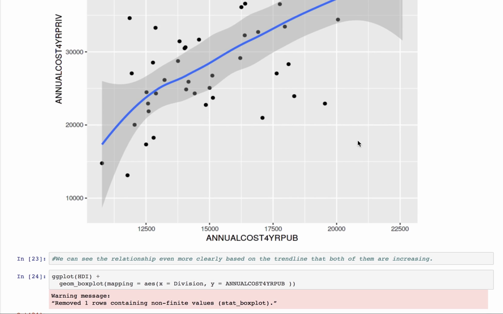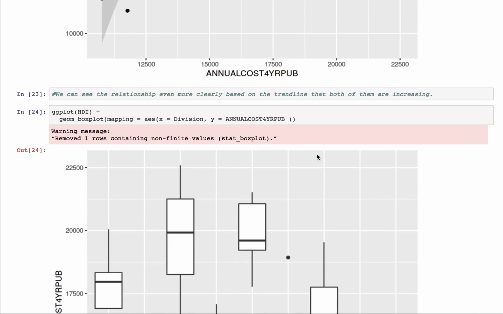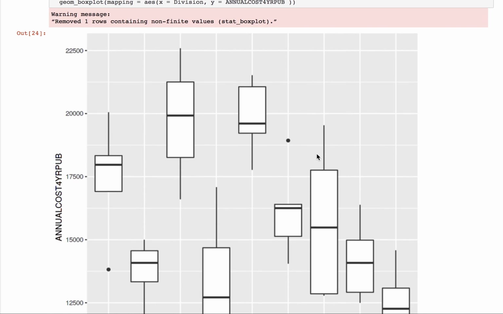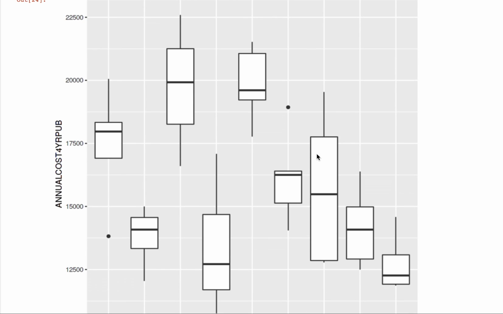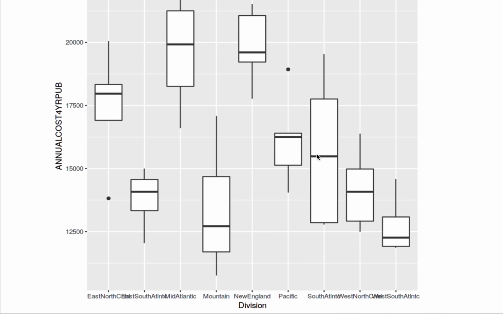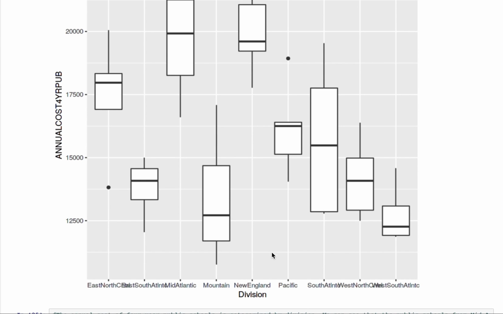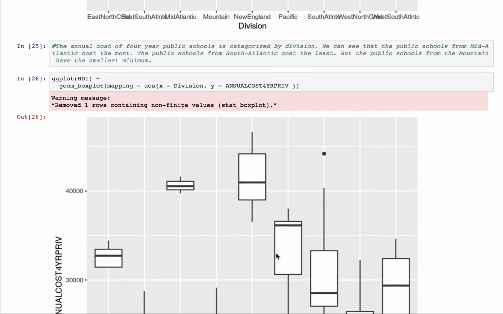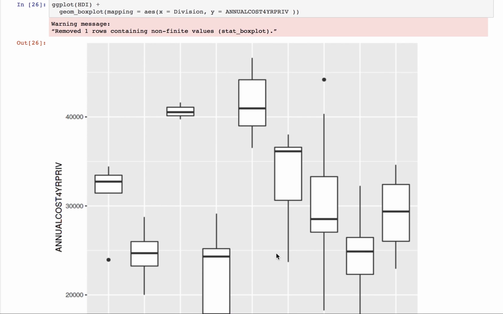And we think it's reasonable because we know that the school's tuition increases annually, so it should be going upward. And then for the following graph, we did a box plot for the annual cost of 4-year public schools. And from the box plot, we can see that the public schools from Mid-Atlantic cost the most, and the public school from South Atlantic cost the least. But if you look at the minimum, the public school from the mountain actually has the smallest minimum. And the whole box plot is categorized by division.